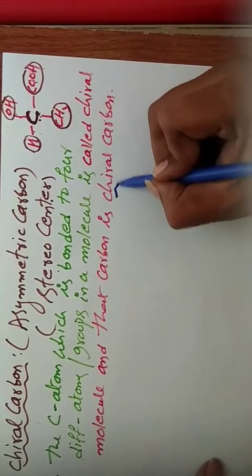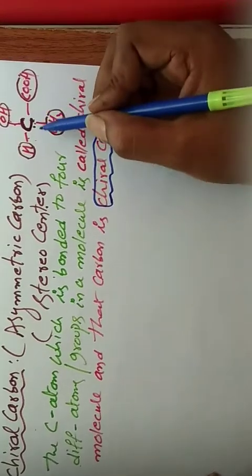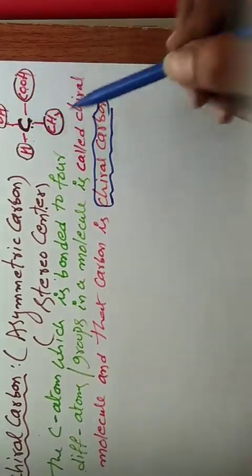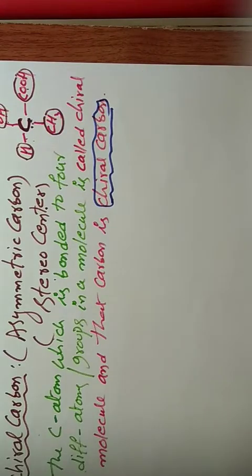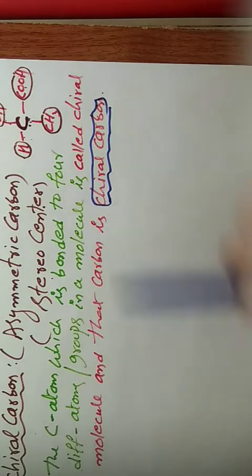So chiral carbon, this one. Okay, I understood. Chiral carbon means four different atoms or groups are attached to one carbon in a molecule. That is called chiral carbon. That molecule is a chiral molecule. Like that. So next one,